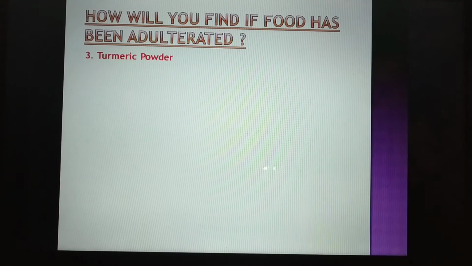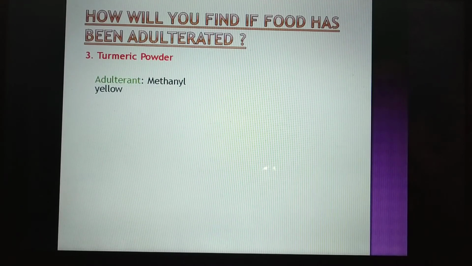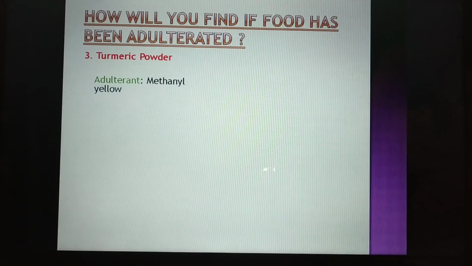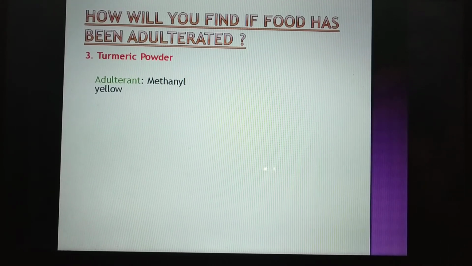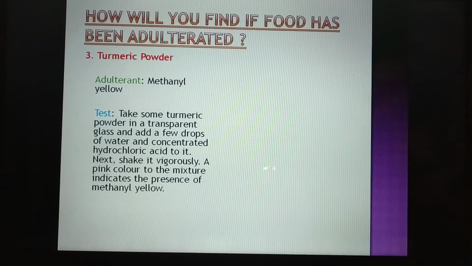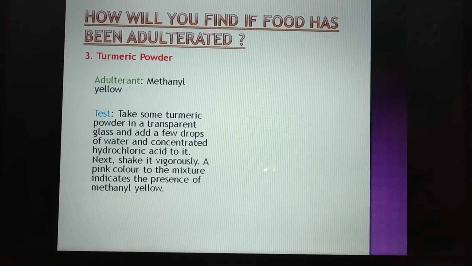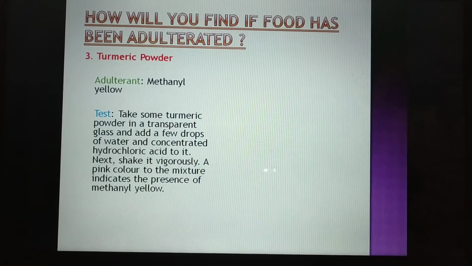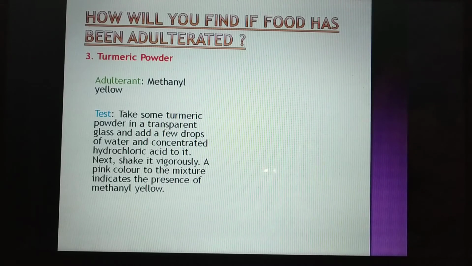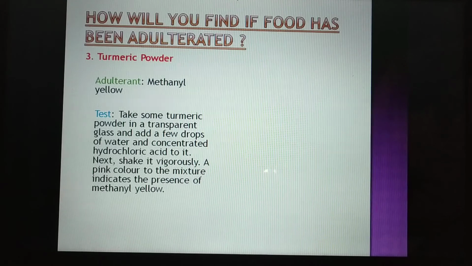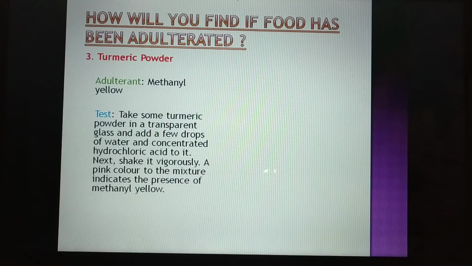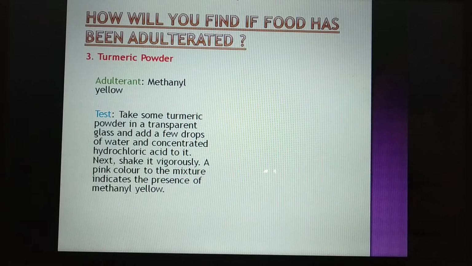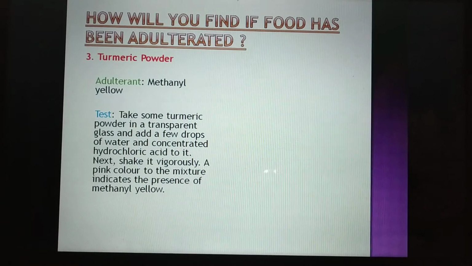Turmeric powder. The adulterant in turmeric powder is methanol yellow. This is a kind of chemical which is added so that it appears yellow in color. So how do we find out whether it has been adulterated? For that, take some turmeric powder in a transparent glass. We have to take a transparent glass, put in turmeric powder and a little quantity of water, and to that we add concentrated hydrochloric acid, HCl, and shake it vigorously, very fast.